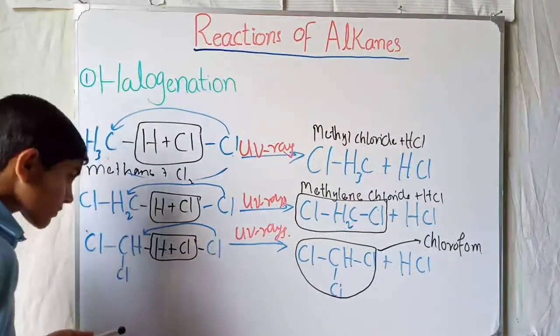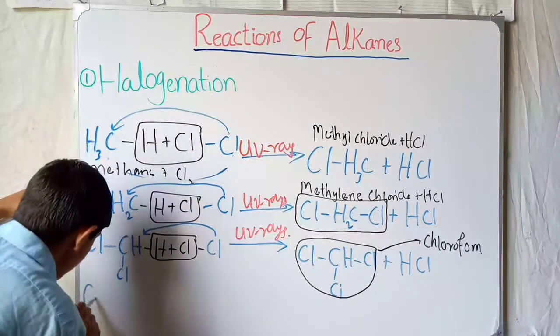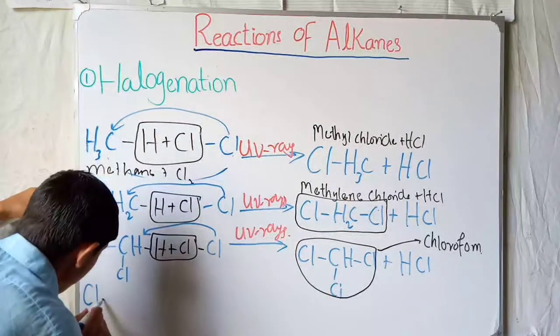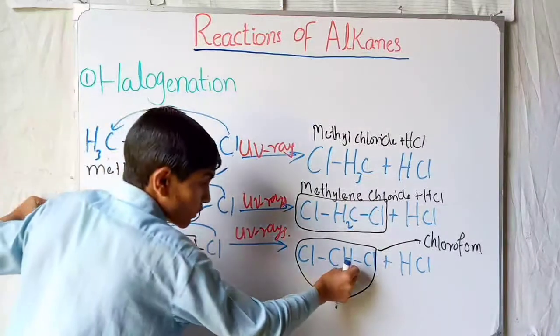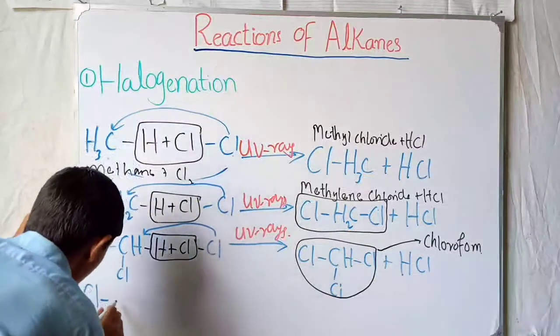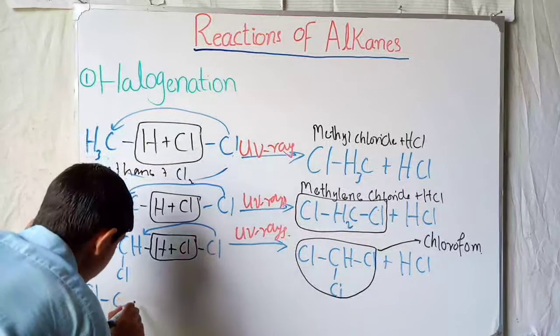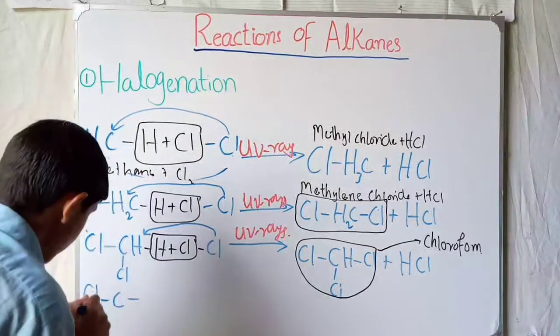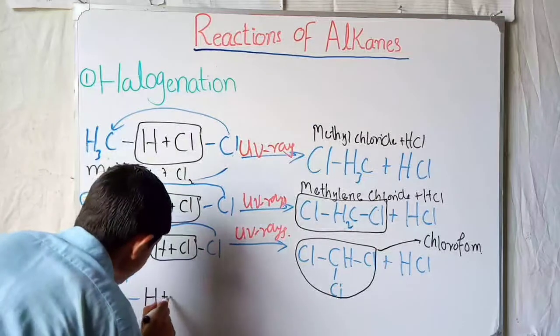Now if we take this chloroform again, it will react again. Cl bonded to, now we will take only one carbon atom. The remaining hydrogen will again be removed by the Cl.